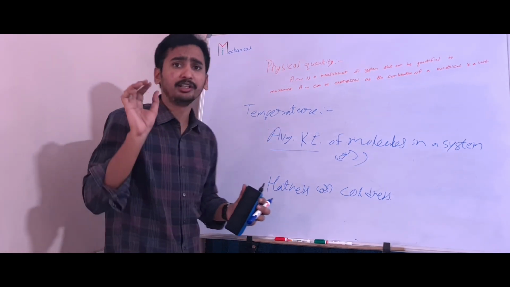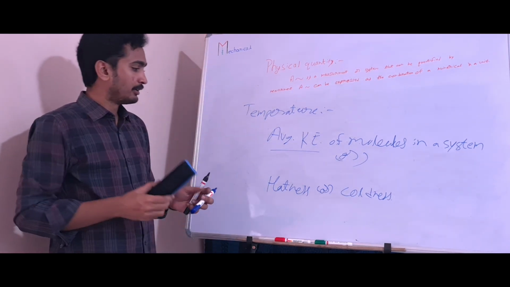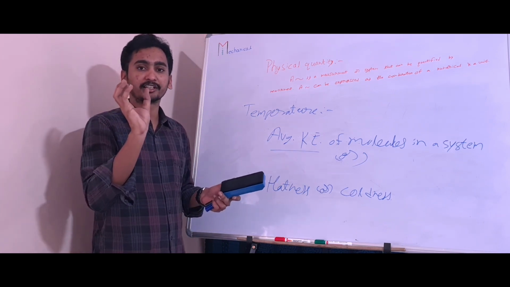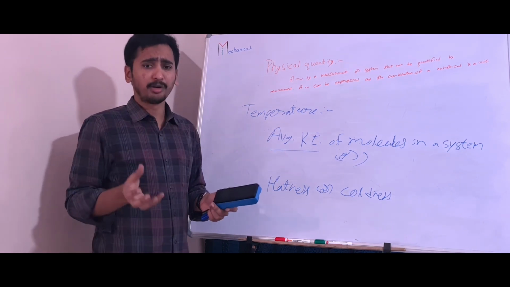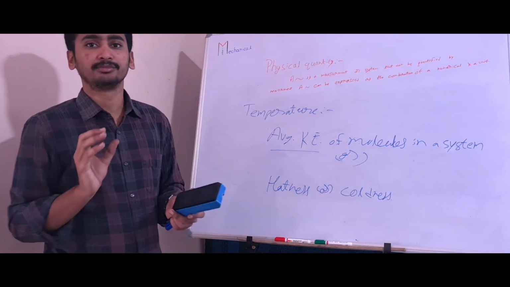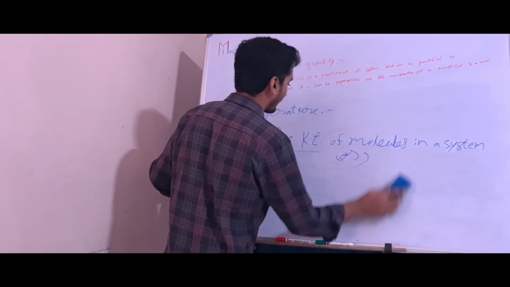This requires only magnitude. How much average kinetic energy the molecules have is the temperature. We calculate how much, so it is simply a scalar.